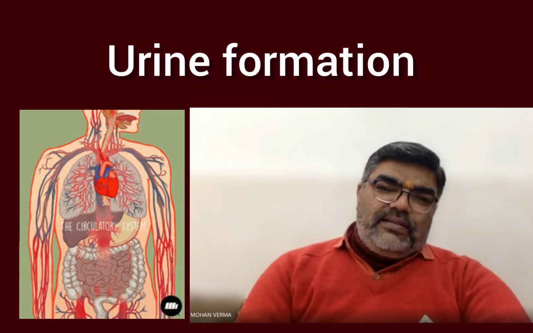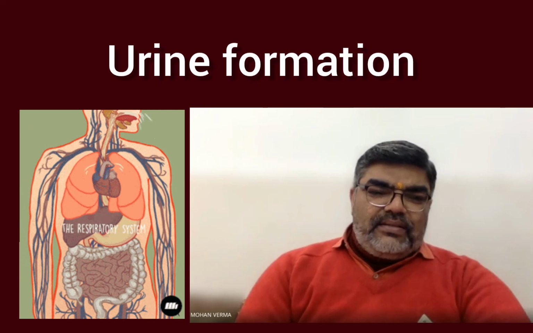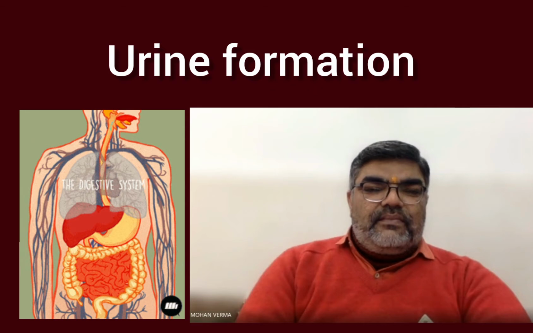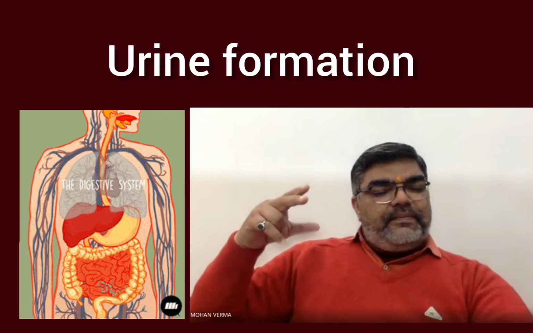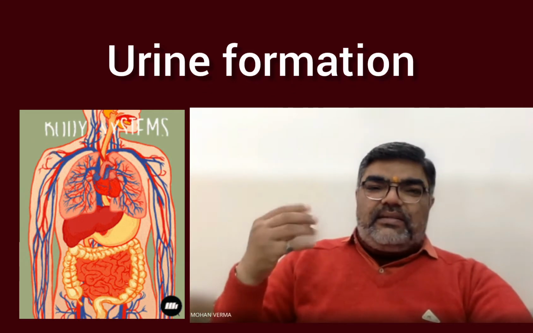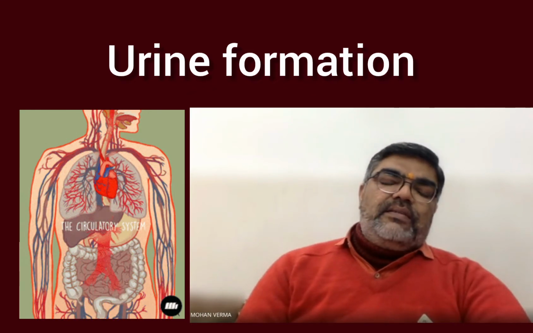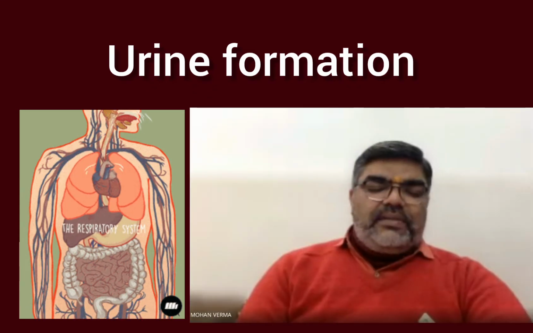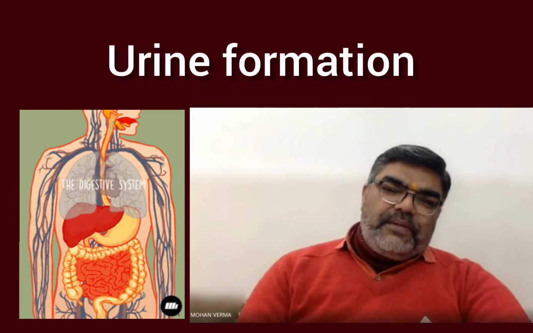And the second one is oxygenation, means oxygenated blood must reach other parts. So these two are different processes, and two organ systems are taking part in this. Our respiratory system is completely responsible for oxygenation of that blood, and our excretory system, that is the kidney, is responsible for the purification of blood.